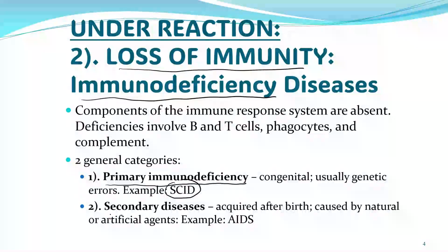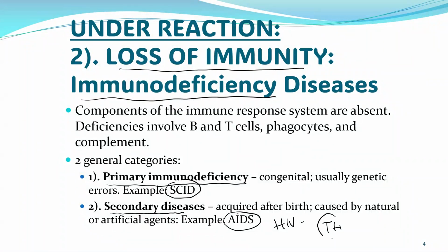The second type is called secondary immunodeficiency disease. And the very famous example is AIDS. AIDS is actually acquired after we are born, caused by the HIV virus that attacks our T helper.